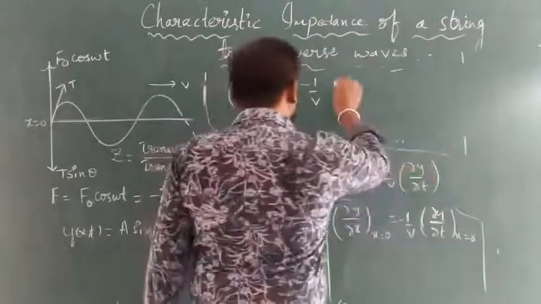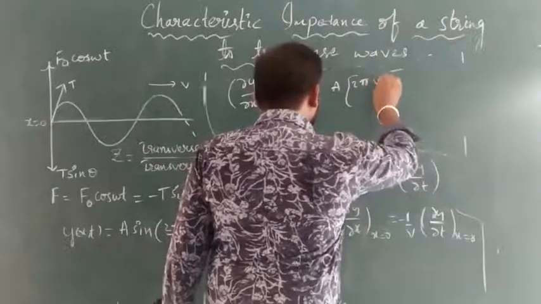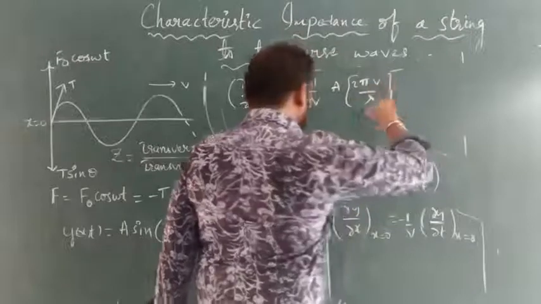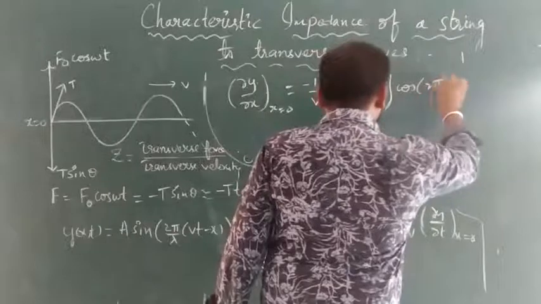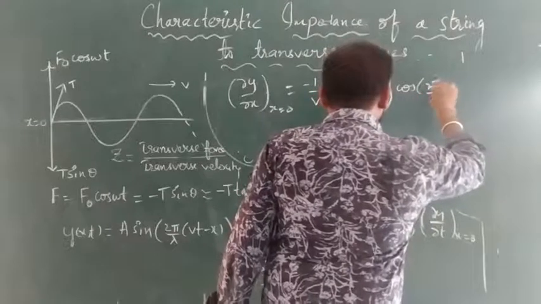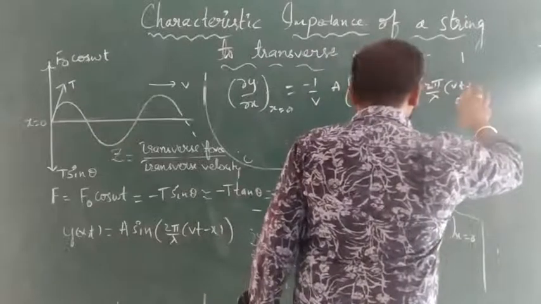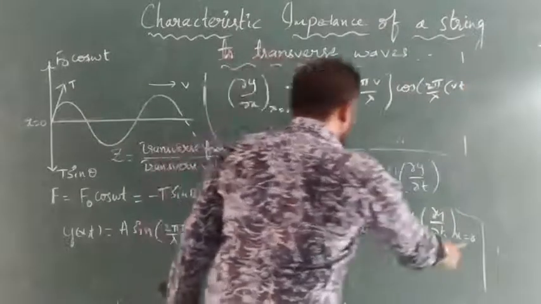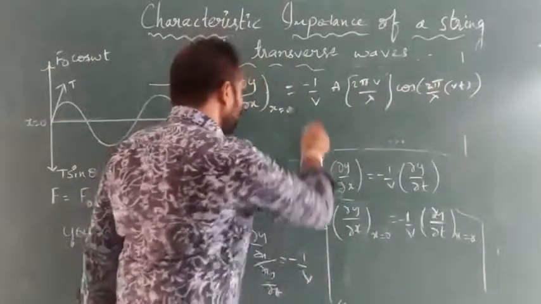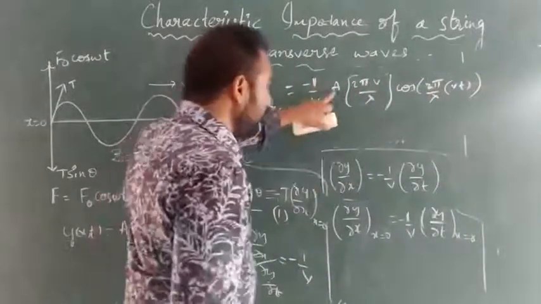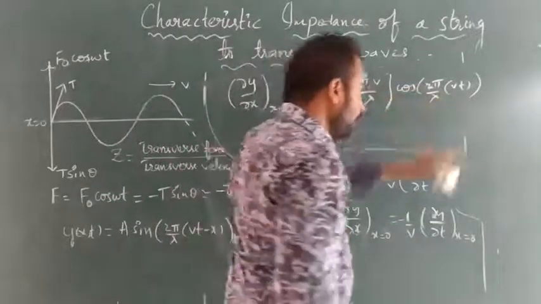Just now we got that value: a(2πv/λ) cos[(2π/λ)(vt − x)]. But at x = 0, the x value becomes 0. So we got −(1/v) a (2πv/λ) cos[(2π/λ)vt].